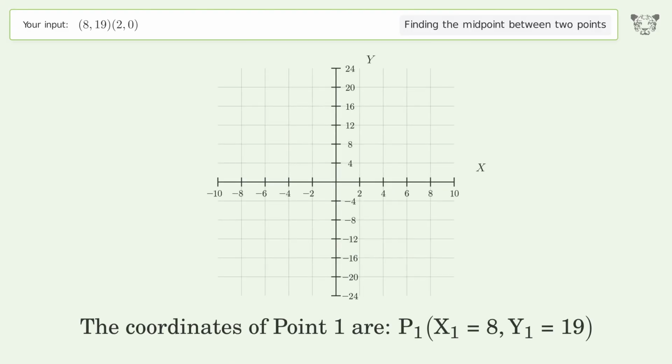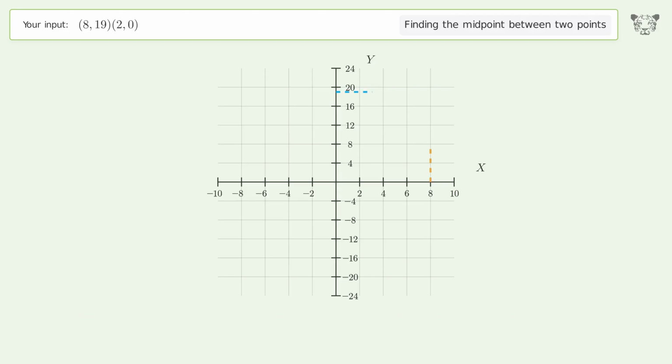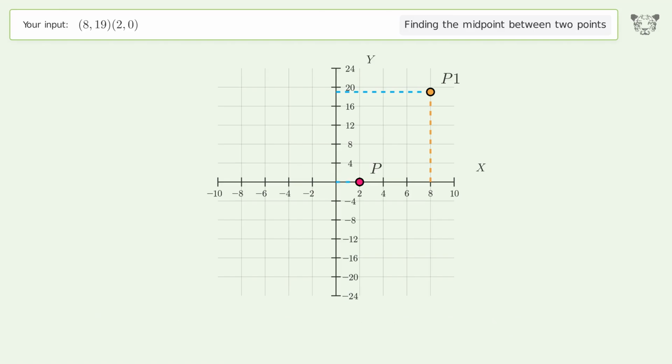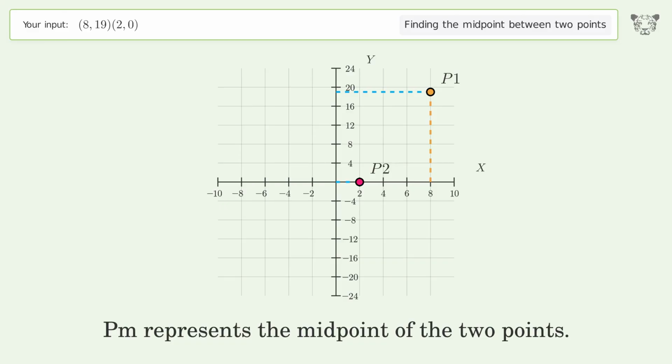The coordinates of point 1 are x1 equals 8, y1 equals 19. The coordinates of point 2 are x2 equals 2, y2 equals 0. PM represents the midpoint of the 2 points.